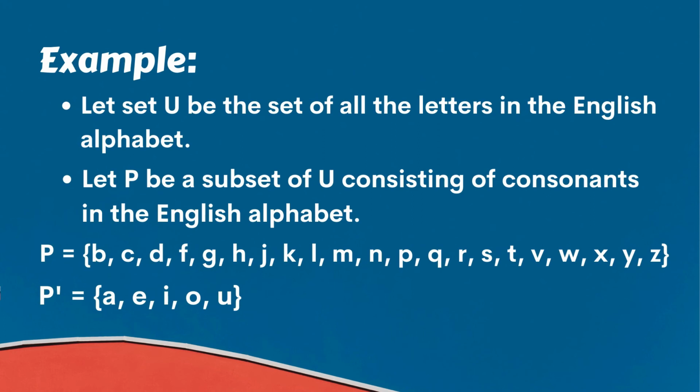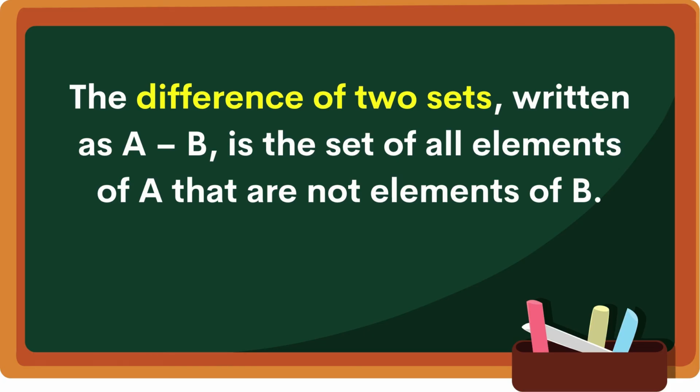Thus, we can see that set P contains the elements B, C, D, F, G, H, J, K, L, M, N, P, Q, R, S, T, V, W, X, Y, Z. Now, the complement of this set P consists of all those elements which are present in the universal set but not in P. Therefore, the complement of P contains the elements A, E, I, O, U. And lastly is the difference of two sets.